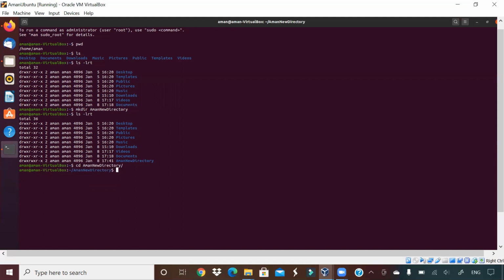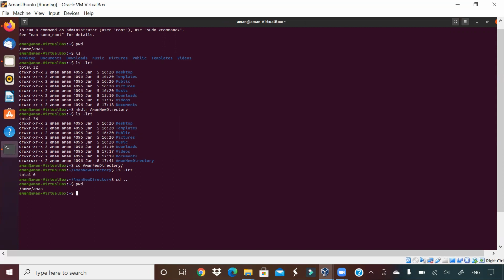If I list what files are present here, nothing should be present since I have not created anything. So let us say ls -lrt. Nothing is there because this is a new directory, right? Let me go back to my root directory again. I can say cd space dot dot. It will take me one directory back. So again my present working directory will be my root. Clear up to here?